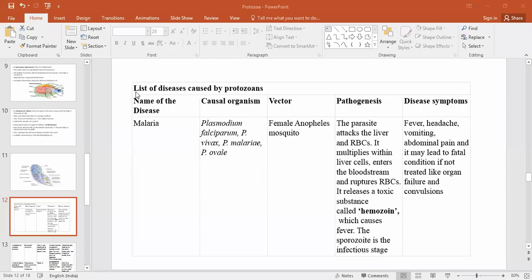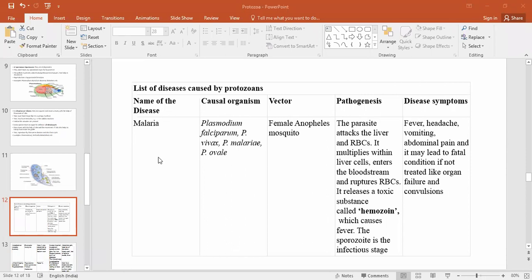Here the list of the diseases caused by protozoans is given. The first column mentions the name of the disease, the second column gives the causal organism, the third column gives the vector, then the disease mechanism, that is the pathogenesis, and in the last column the disease symptoms are given.